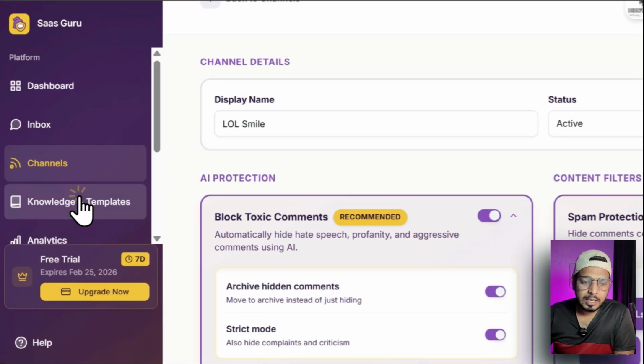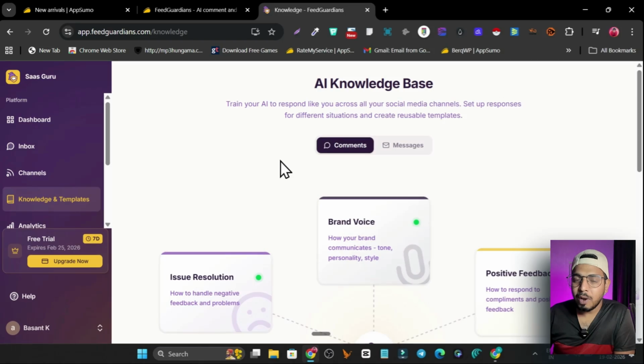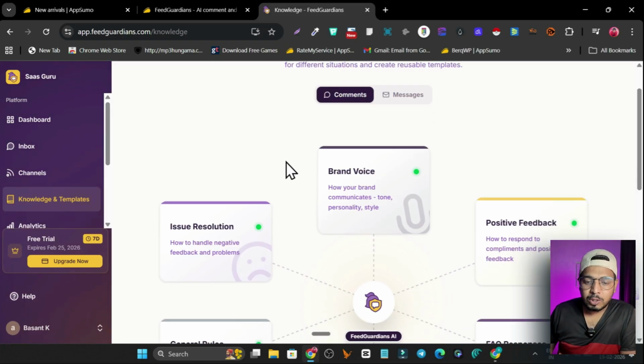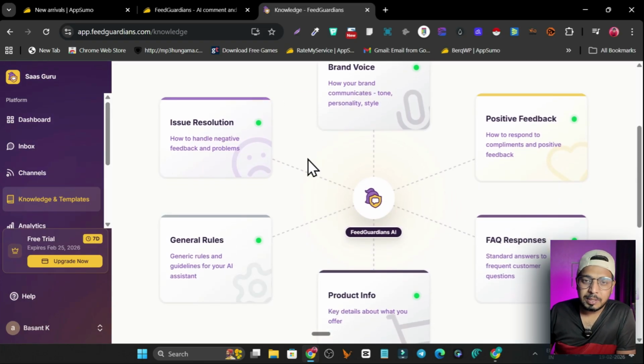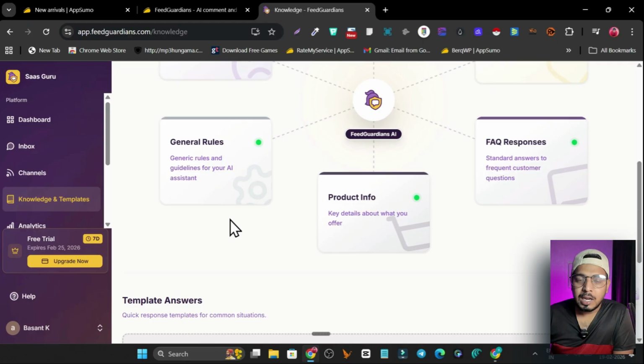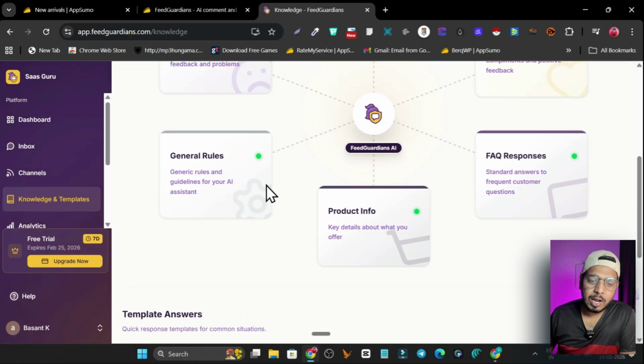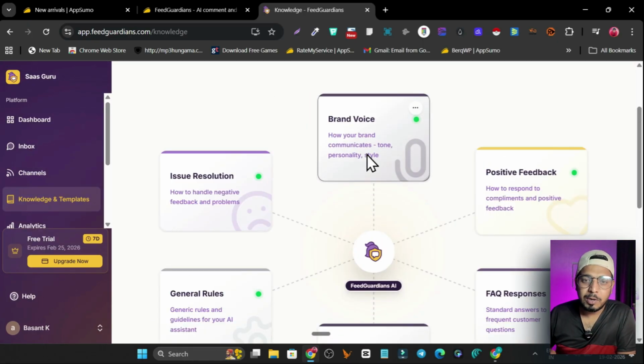Now once this thing is done, you can go to knowledge and template, and here you have to configure your AI tone, in which tone your AI is going to reply and give the comments back here. So I have connected that, and this is really pretty much easy. You have to simply start going on by default. Here it will ask you to select the brand voice. It will be your helpful, cheerful, professional, or friendly. I have selected the professional.